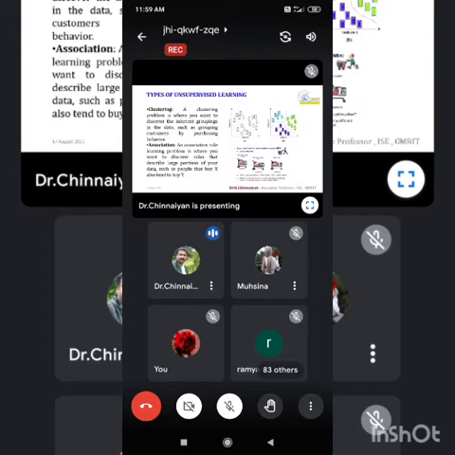On the right-hand side, we have the picture. This is the unsupervised learning method we use in a real-time environment, right? You have a potential customer and we want to sell the product. We use clustering algorithms and categorize the customer base into four types: black, blue, light blue, dark blue, and red, right?